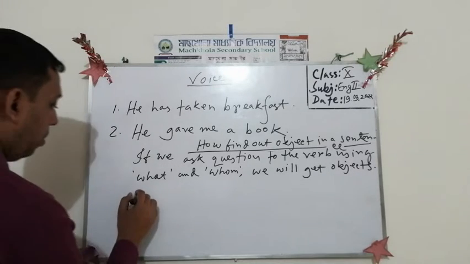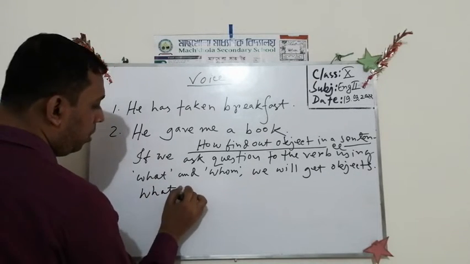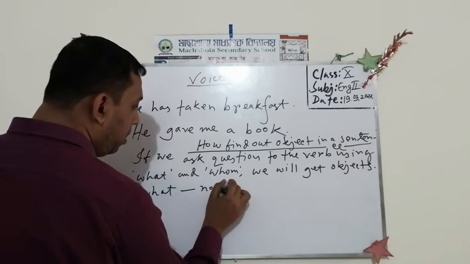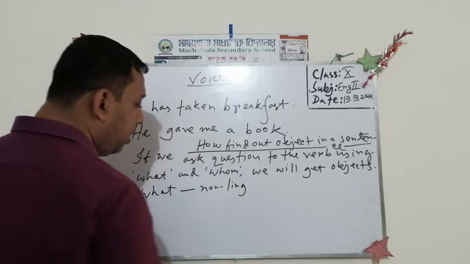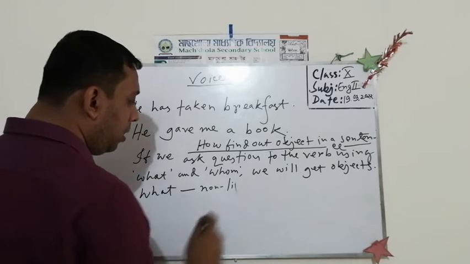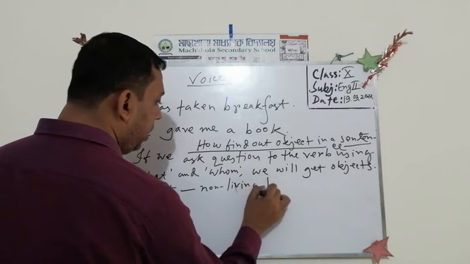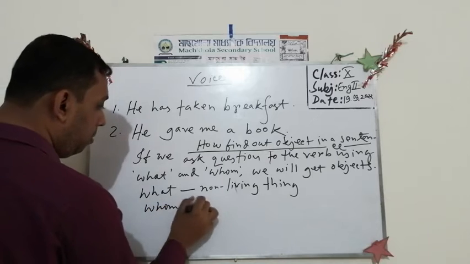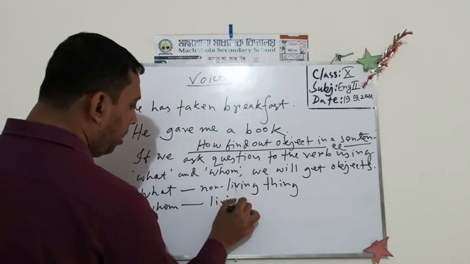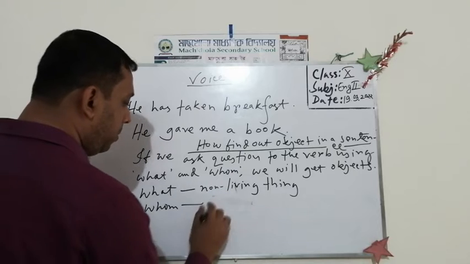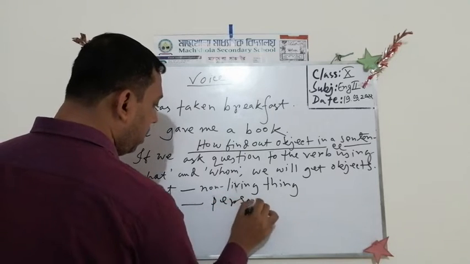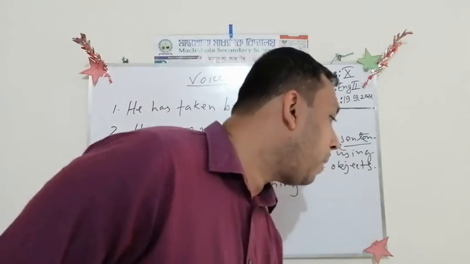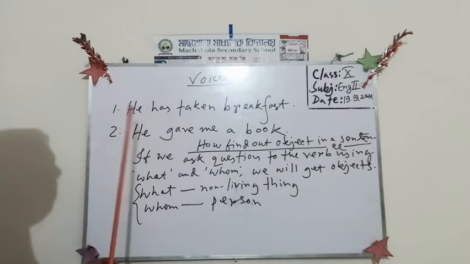Here, what is for a non-living object, L-I-V-I-N-G, non-living thing, and whom is for a living thing, sorry, a person. Okay, so we have to use it in this way. In this way we have to ask the question.